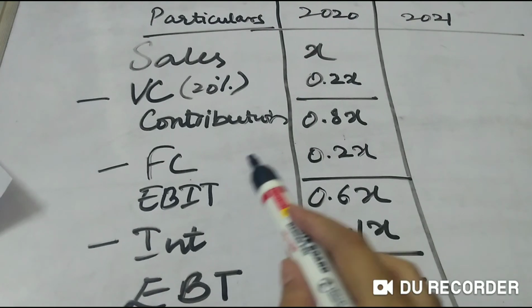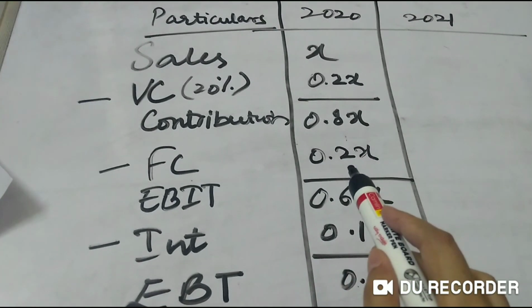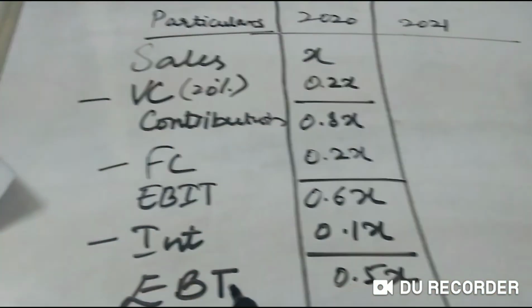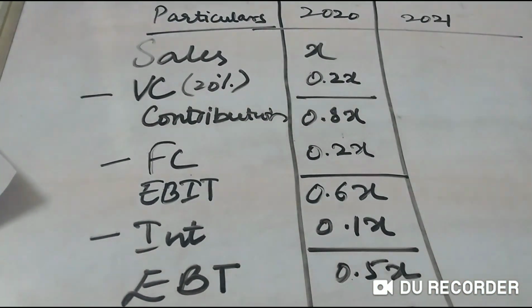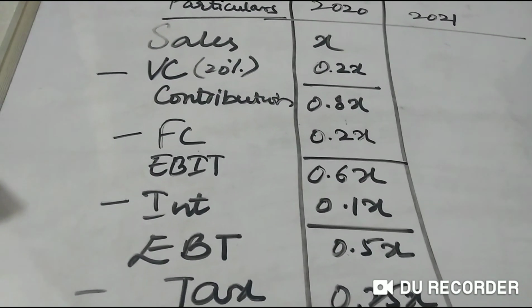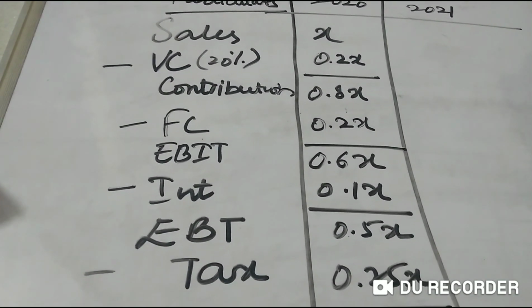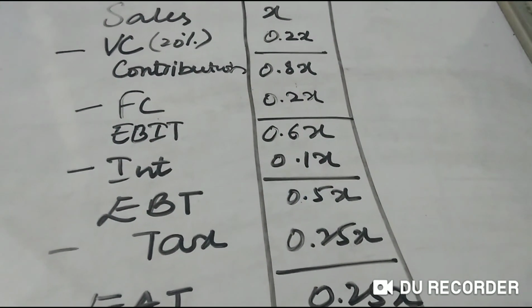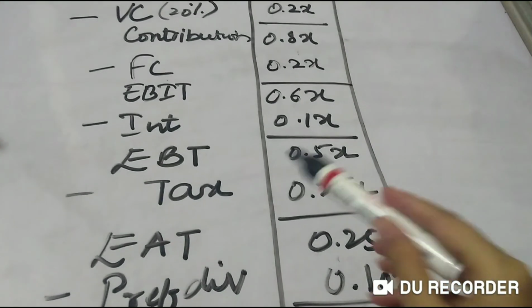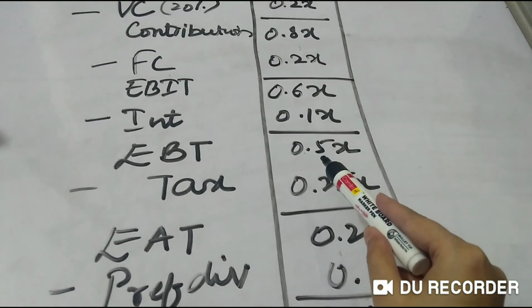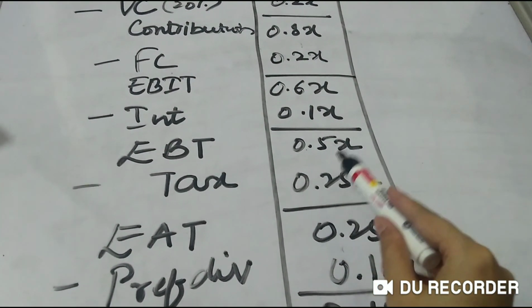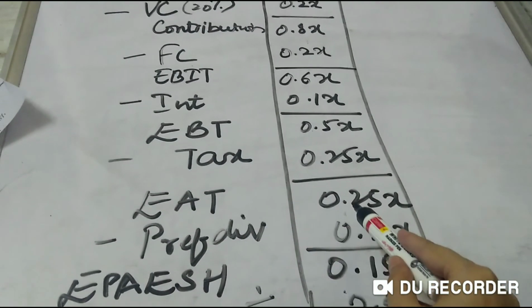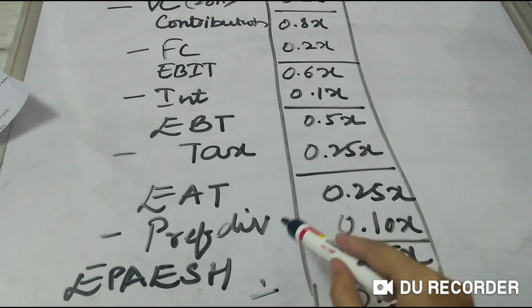Next, you subtract fixed cost, which is given in the problem as 0.2X. So your EBIT becomes 0.6X. Next, your interest is 0.1X given in the problem. So 0.6 minus 0.1 is 0.5. Now the tax rate is 50%. One thing, 0.5 means 0.50, so half of 0.50 is 0.25. So EAT is 0.25X.